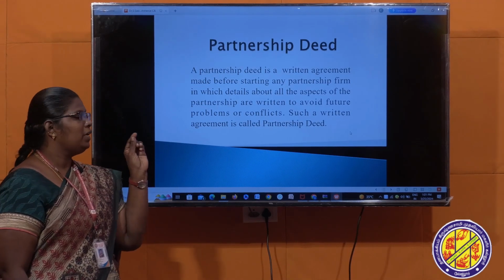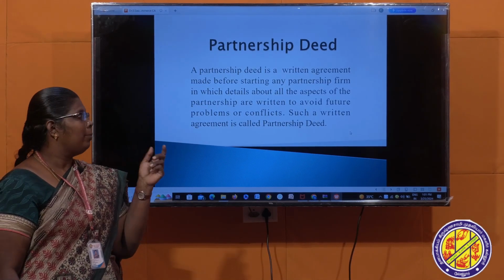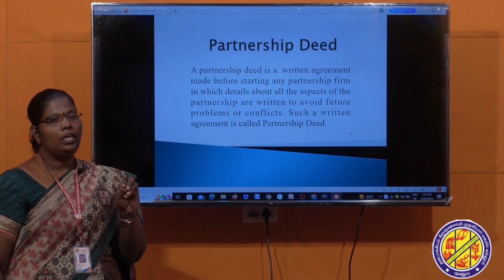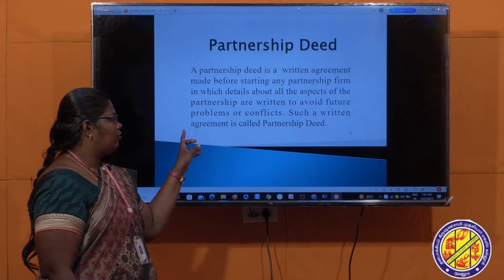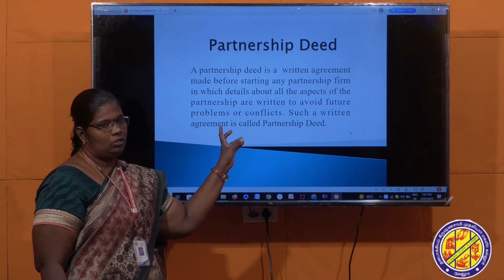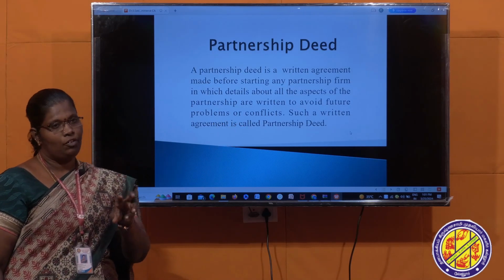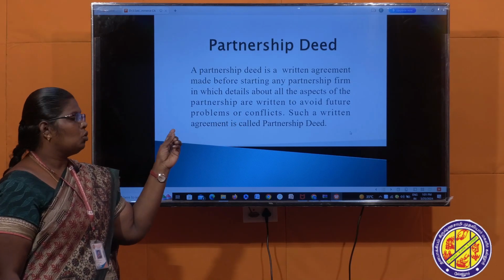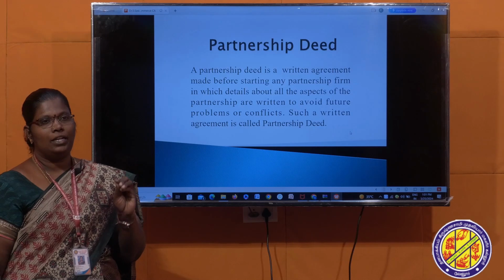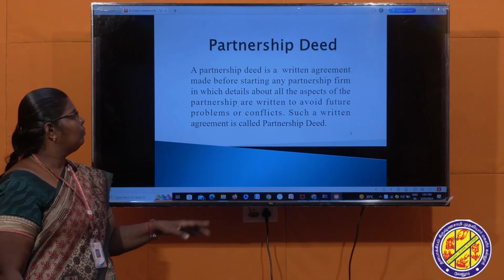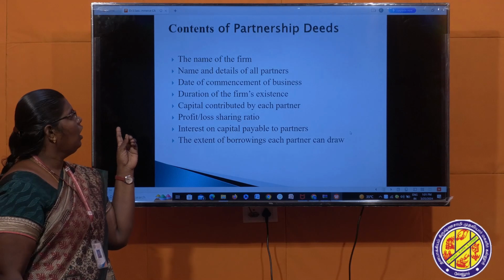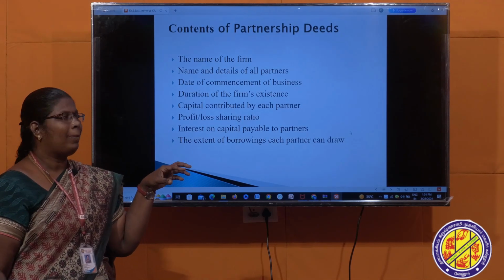So a partnership deed is a written agreement between the partners who are doing the partnership firm. So if any problems arise in future in this partnership firm, they can be avoided. So if you have to create a partnership firm, a partnership deed is important. Next one, what are the contents involved in a partnership deed?